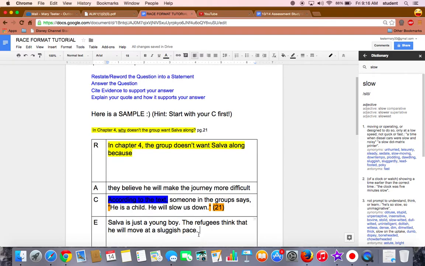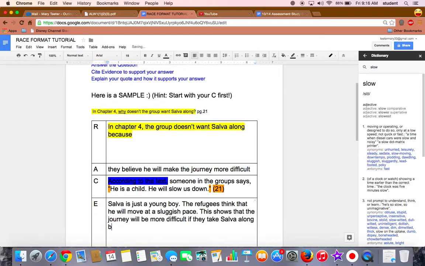The last part of the E is to connect it back to your answer. How does this prove that he's going to make the journey more difficult? So that's what you're going to say. This shows that the journey will be more difficult if they take Salva along because, and now you have to get a little creative.